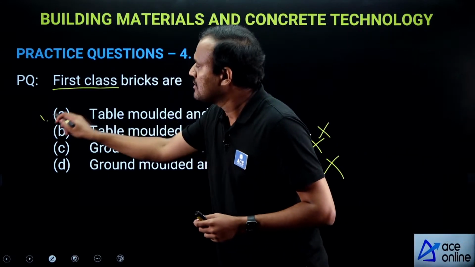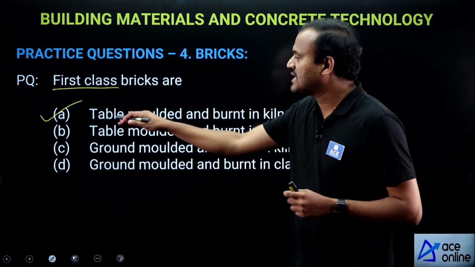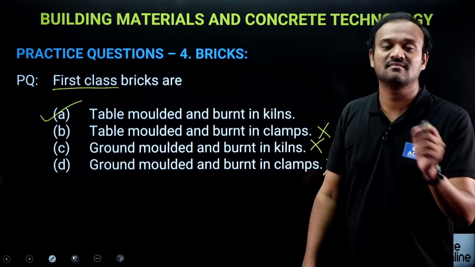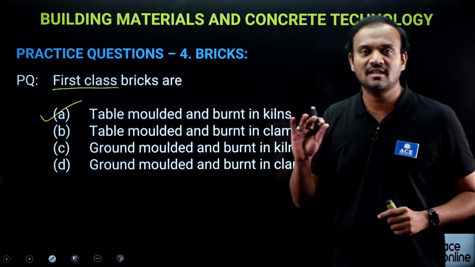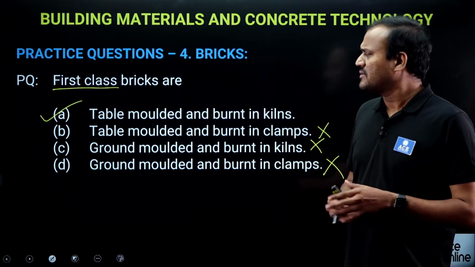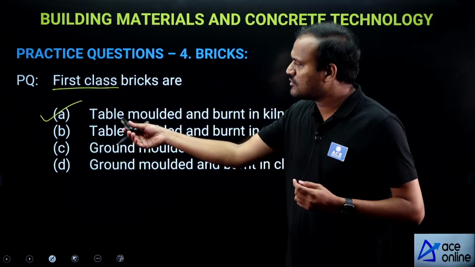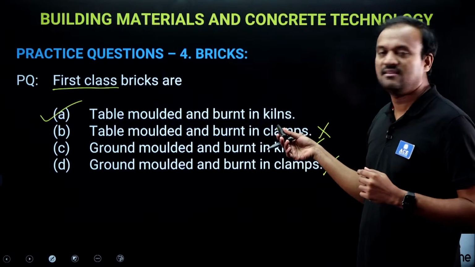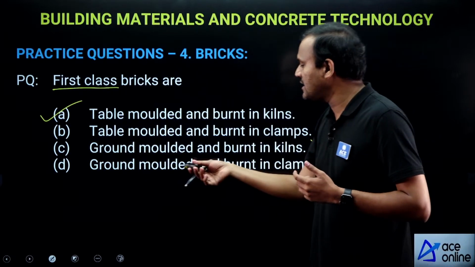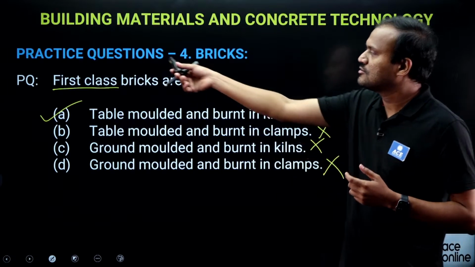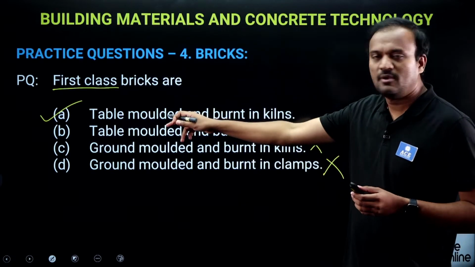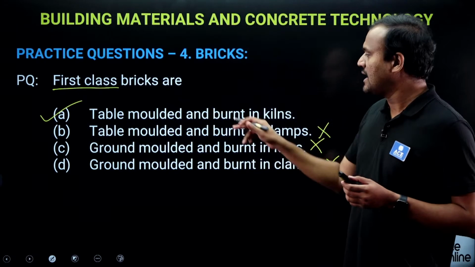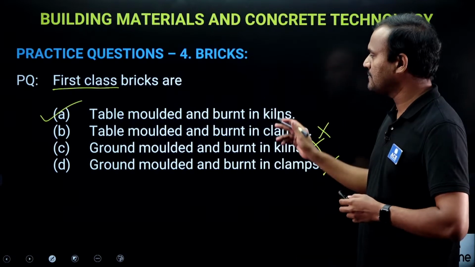Okay. So, to make first class bricks, table molding is done and first class bricks are always burnt in kilns. Second class bricks are ground molded but burnt in kilns. Third class bricks are ground molded and burnt in clamps. So, the question is about first class bricks: they are table molded or sometimes machine molded, and burnt in kilns.